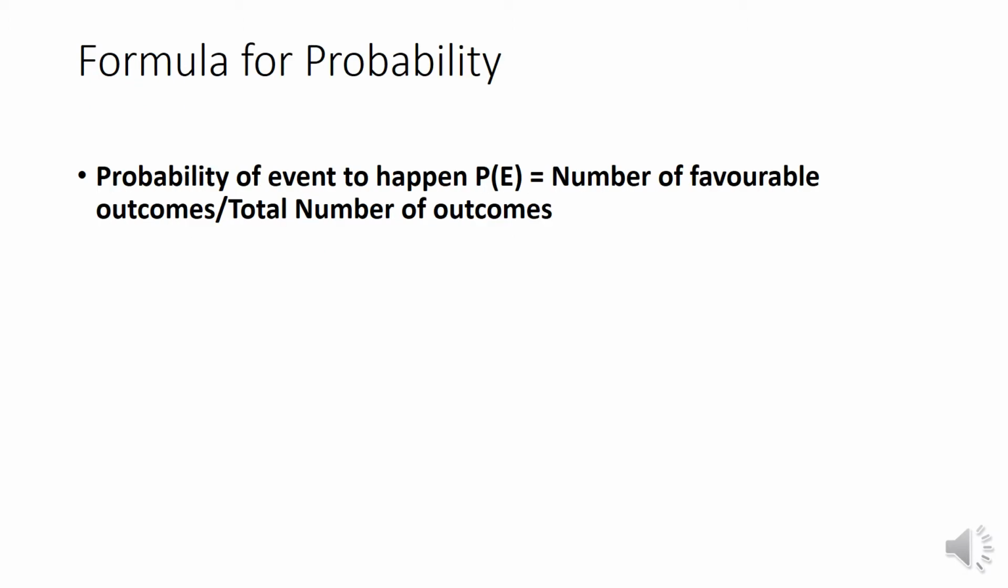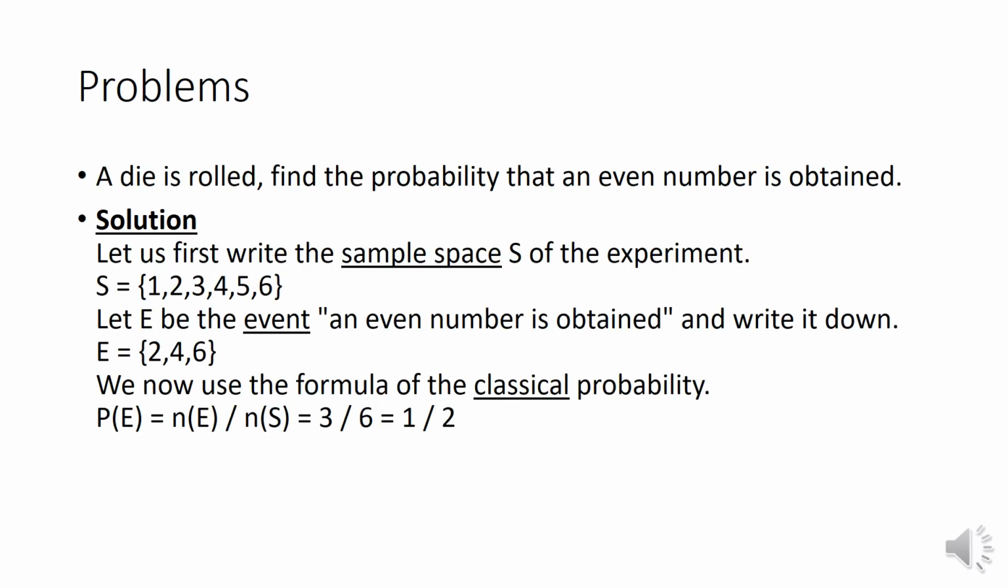Coming to the formula of probability, the probability of an event is given by the number of favorable outcomes divided by the number of total outcomes. When we go with the problems, I'll be explaining the technical terms we'll be using in probability. So let us go with the problem.